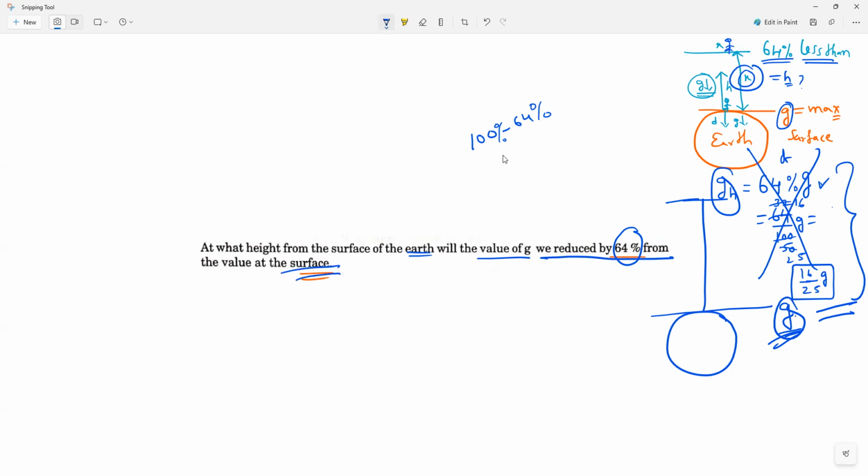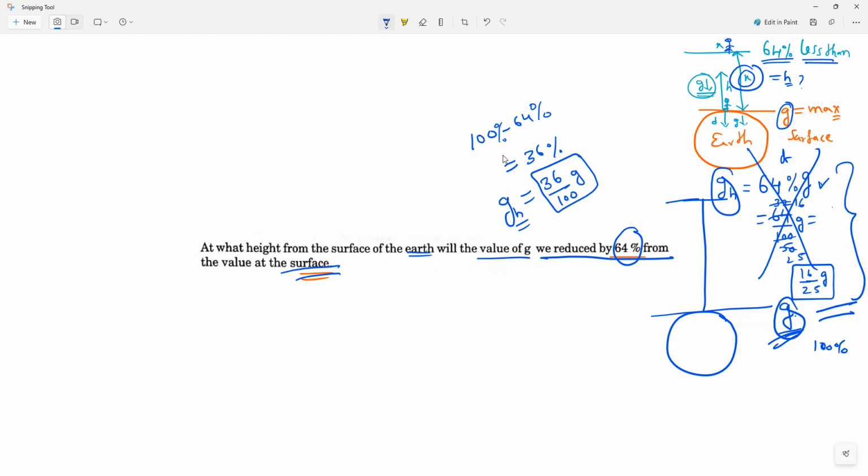The surface value is 100%. If I go to a certain height, it is reduced by 64, so how much is remaining? 36%. 36% means 36 by 100 into g. Am I right or wrong, everybody? Understand? That is very, very important.